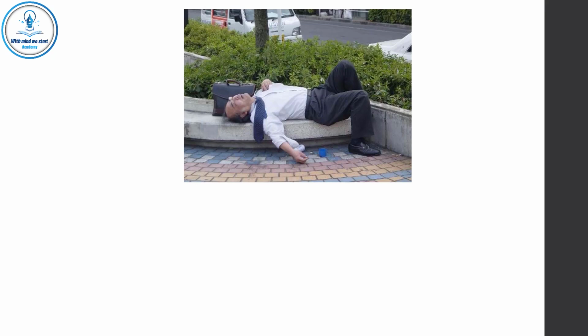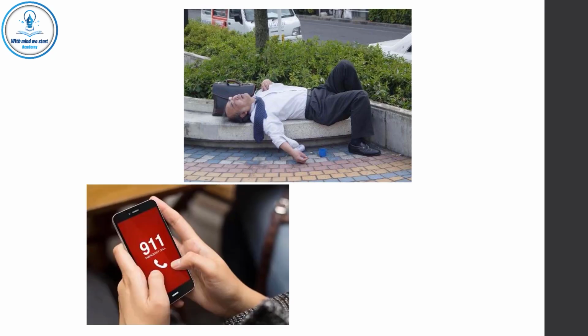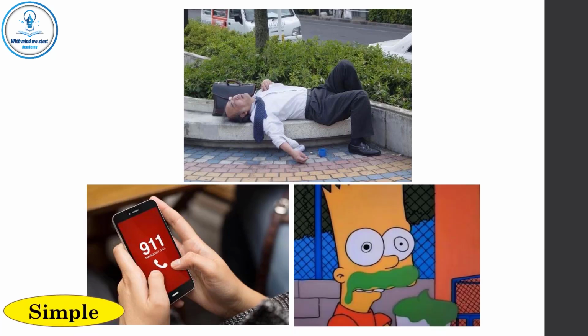Let's look at this example. If we come by this collapsed man, and both of us don't know anything about medicine, you may have simple ignorance, so you will call for help because you know that you don't know. I may try something like giving him an ice cream because I think that ice cream is good for collapsed people, and I'm not going to call for help.